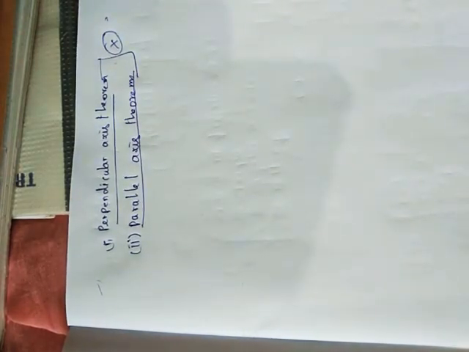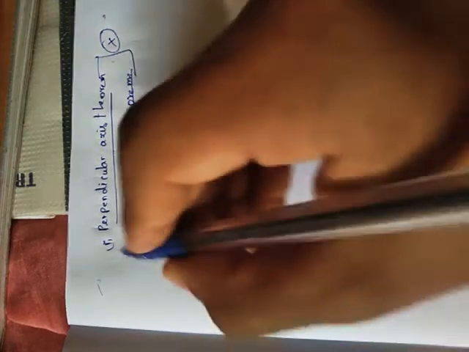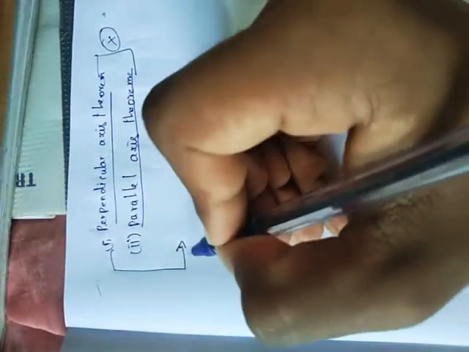This is the most important. The problems in NEET and JEE were asked in these areas. Most of the problems were asked here, and definitely questions will come from these areas. So this is the basic; you just need to concentrate more on it. Let's start with the perpendicular axis theorem.